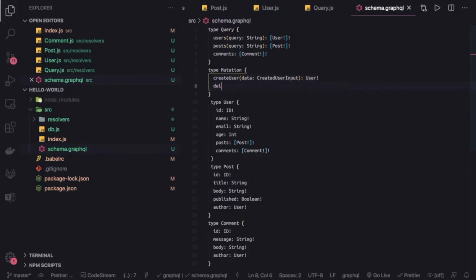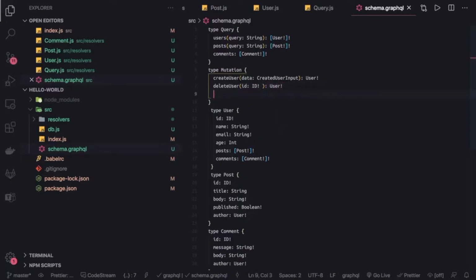Right, so createUser, then similarly we have deleteUser. I will talk about these two examples first. And this is id. So how will we access it? Using arguments.id, arguments.data, and this id is of type ID, and it is going to return a user. Similarly we have updateUser.